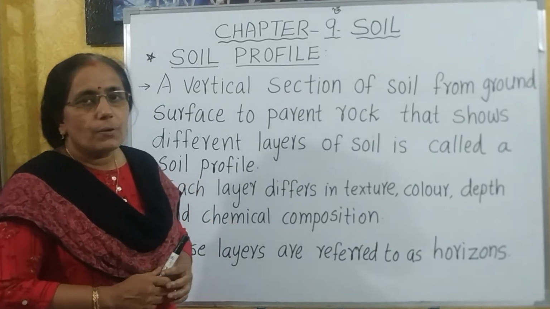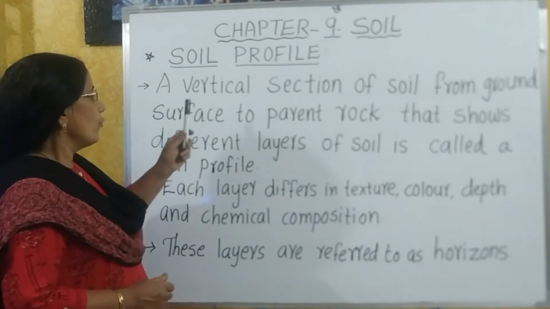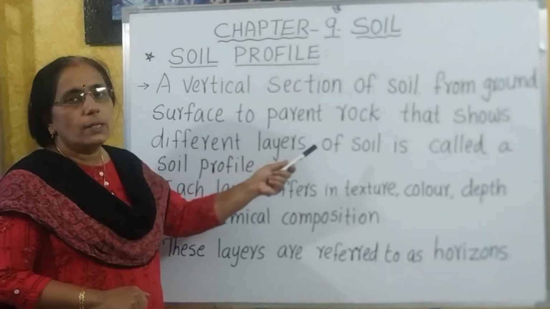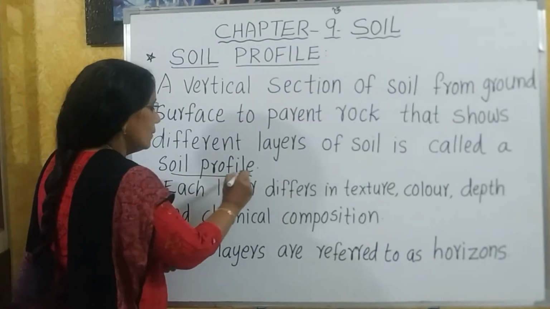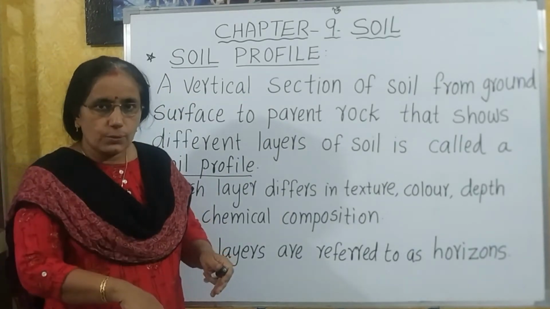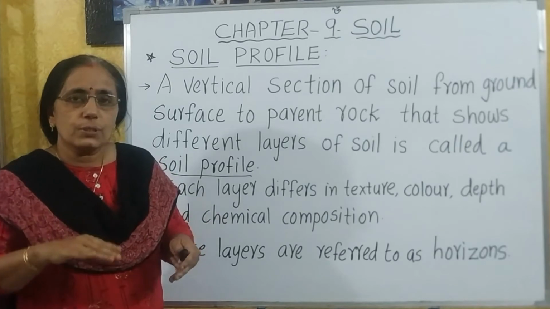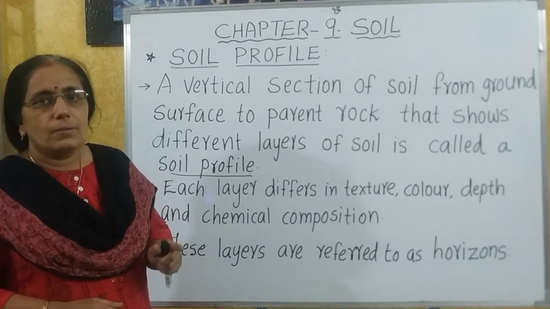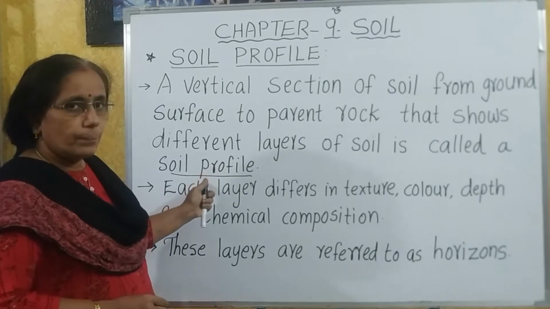So what is the definition of soil profile? A vertical section of the soil from ground surface to parent rock that shows the different layers of soil is called a soil profile. So if we cut out a vertical section from the surface of the ground till the parent rock, then we can see different layers of the soil very clearly. So this vertical section showing the different layers of the soil is termed as soil profile.